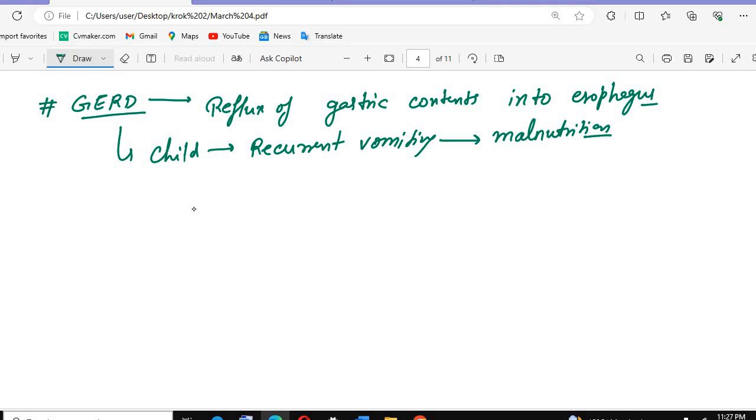After that, you need to remember the clinical features that we see in GERD. The patient will have some acidity problems.